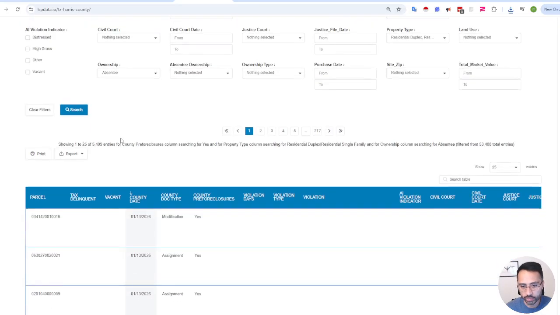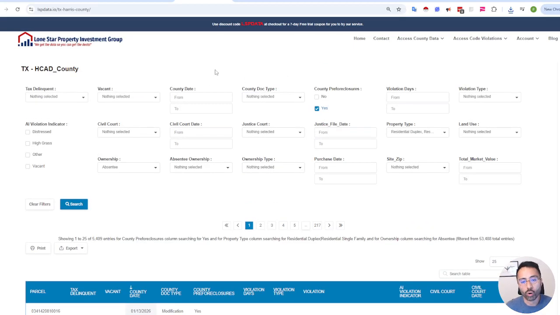The other bit as well: the platform already starts in a filtered state, meaning that all the information that we get from county information is going to be here already. So it makes it easy for you not to go through millions of records and apply all these absentee owners, high equity, etc. filters, like you normally do in other platforms. Instead, you already get a filtered view. So from here,